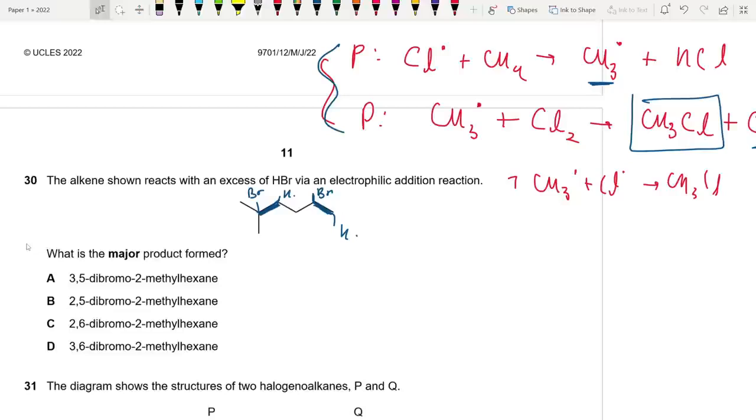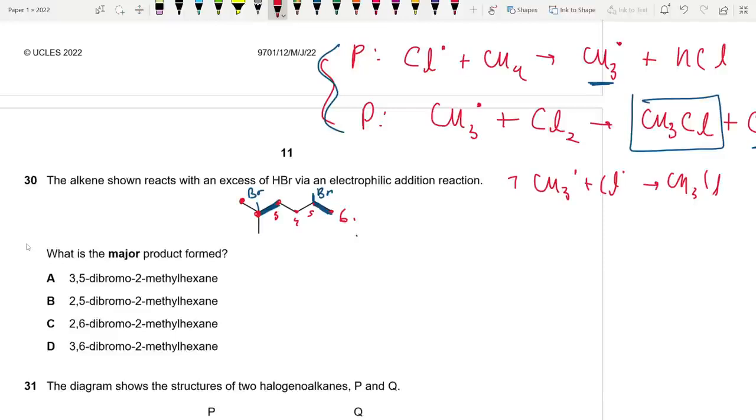So what is this compound actually? If you think about it, this is actually hexane, right? So I'm going to exclude the hydrogens because we don't need them here. So this is hexane actually. 2 methyl hexane. So look at this. We have 1, 2, 3, 4, 5, 6. This is hexane.